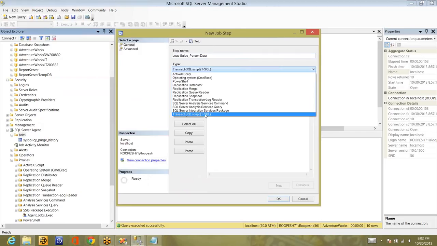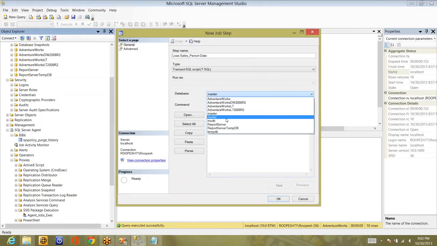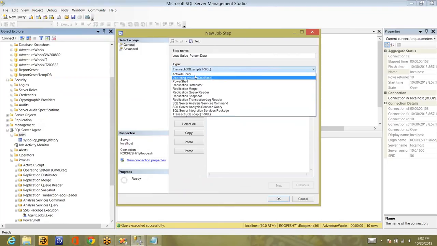You can create a T-SQL step. That means write any select statement or insert statement or update statement. If you write anything, it will be executed. Mostly people use it for executing stored procedures. If you want to execute a stored procedure, you can use this T-SQL script. In the same way, you have PowerShell scripts, ActiveX script, operating system command exe, and replication merge. You have different types, even analysis services command. You can create a cube using the steps in SQL Server agent jobs.